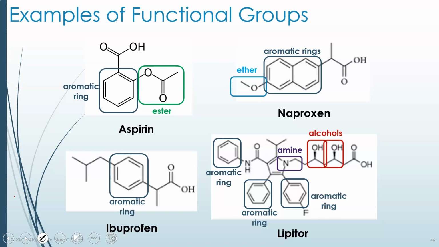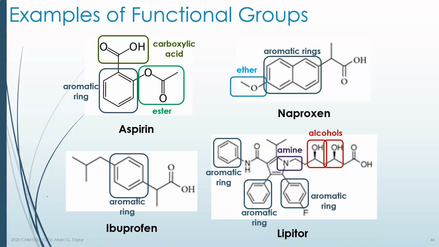Shown in Lipitor, right in the middle, is an amine. It's an amine because it's a nitrogen, and in this case, this nitrogen is attached to 3 carbons. Amines can be attached to 1 carbon, 2 carbons, 3 carbons, and even 4 carbons if there's a positive charge on it. They're actually called primary amines if it's only 1 carbon, secondary amines if it's 2 carbons, tertiary amines if it's 3 carbons, and if it has a positive charge because there are 4 carbons on it, those are called a quaternary amine, quart meaning 4. You're not responsible for those types of amines, just be able to recognize an amine.